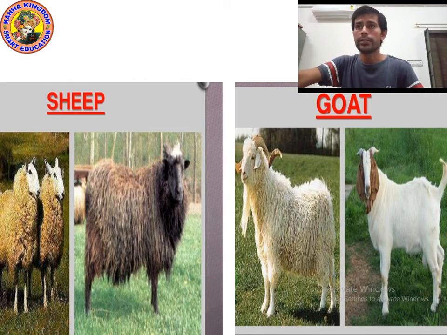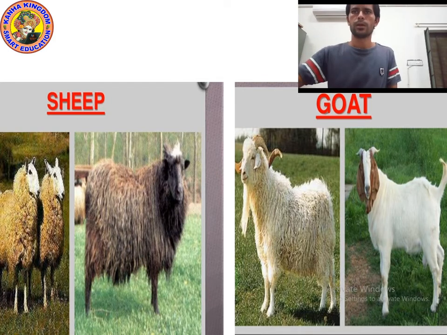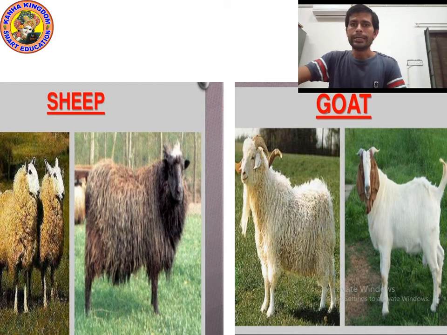You can see different kinds of sheep and different kinds of goat. In different countries, different sheep and goat are found.